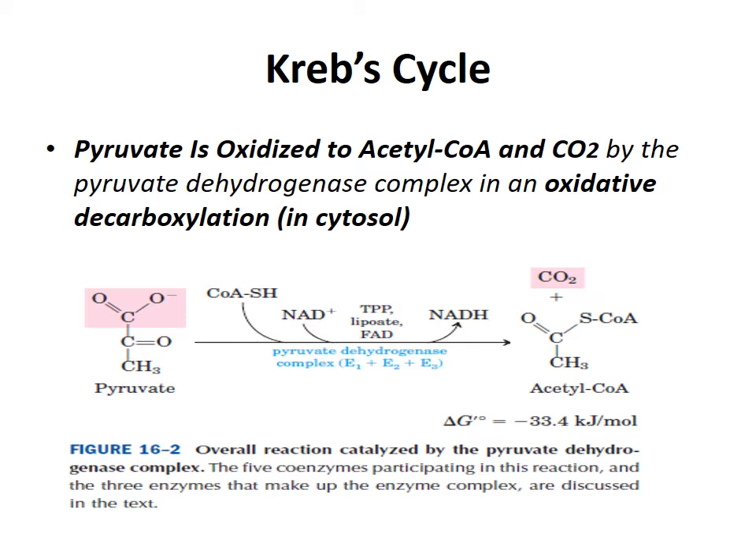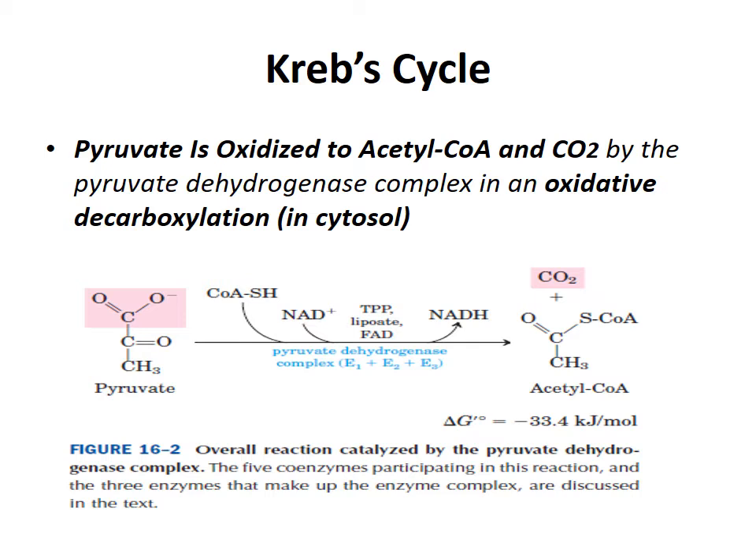Before starting a Kreb cycle, we need to generate acetyl coenzyme A. So pyruvate is oxidized to acetyl coenzyme A and carbon dioxide by the enzyme pyruvate dehydrogenase complex. It is an oxidative decarboxylation which takes place in cytosol of a cell. Here in this picture you can see the overall reaction which is catalyzed by the pyruvate dehydrogenase complex.